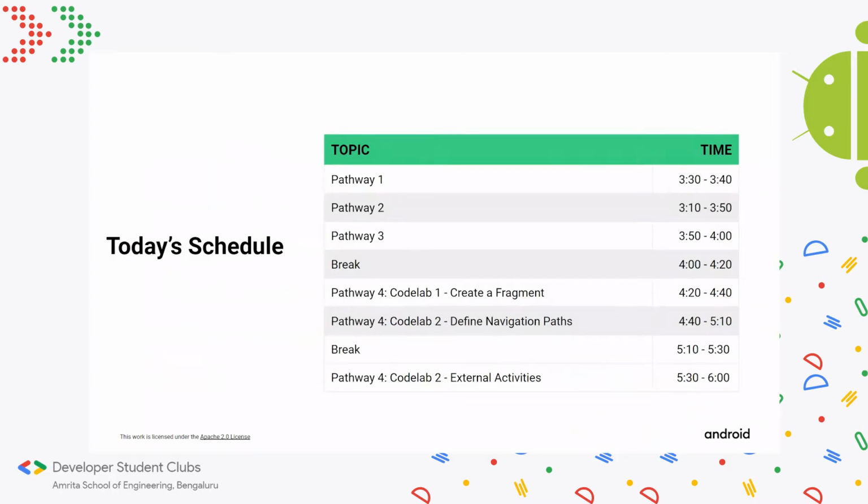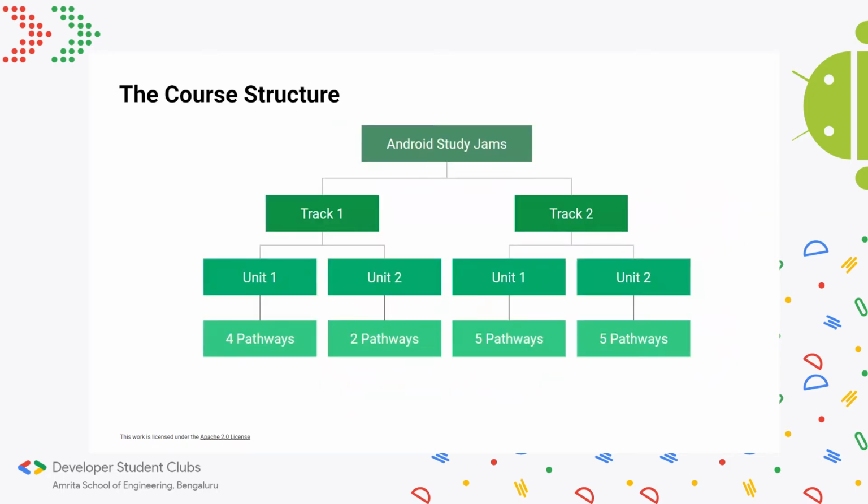So this is today's schedule. It's around 2.5 hours. In the first half an hour or so, we'll be covering the first three parts, which again serve as a revision for the first track. And then after that, we'll get into the new stuff in the later half of the session.